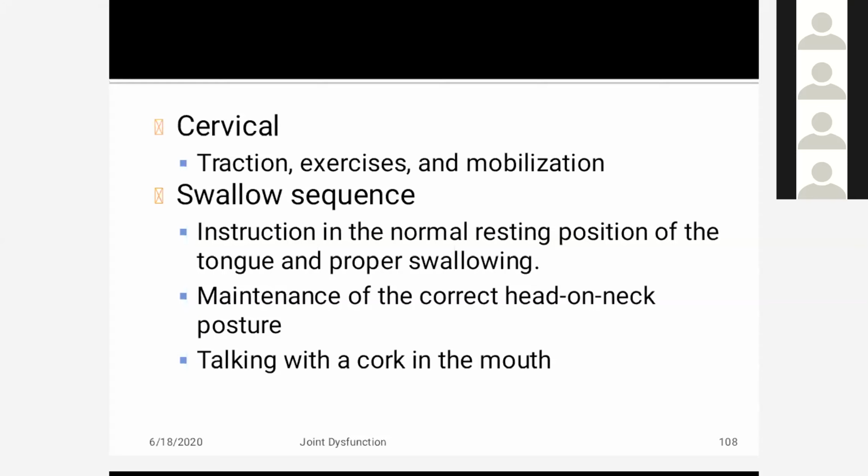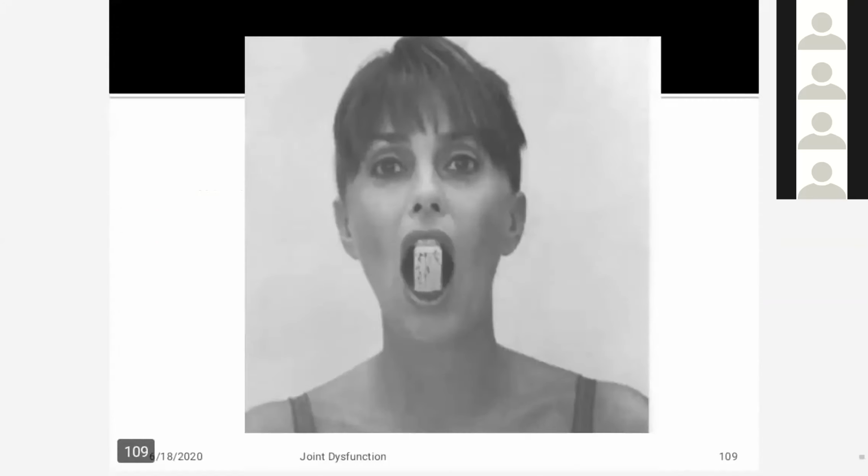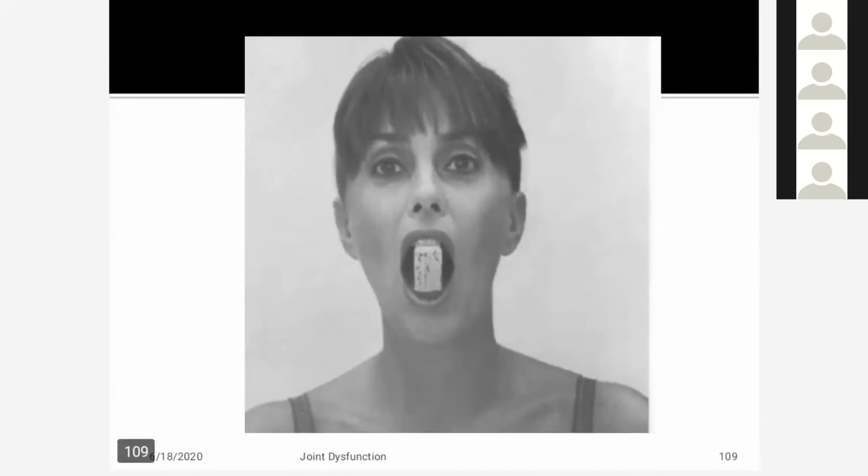Then talking with a cork in the mouth, which is one exercise. A cork is placed inside the mouth between the upper and lower incisors. The size of the cork depends upon how much the patient is able to open the mouth. Tell the patient to speak aloud while maintaining the cork between the incisors. After removing the cork, speak again what was just said. This improves swallowing and speech, because the infrahyoid and suprahyoid muscles are all involved in speech, swallowing, and maintenance of proper tongue position.